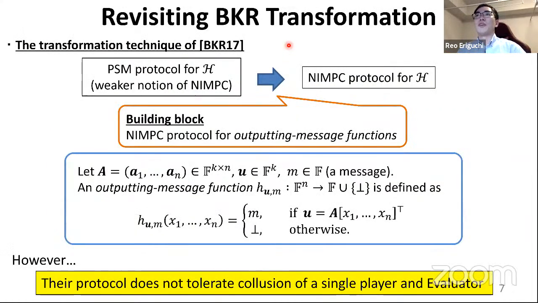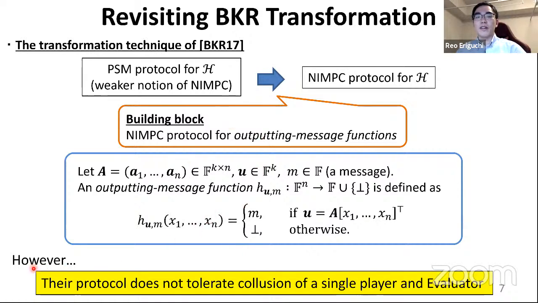So far, we have used BKR transformation in our construction, so we revisit the original transformation technique. It transforms a weaker notion of NIMPC called private simultaneous message protocol into an NIMPC protocol for the same functionality. As a building block, their transformation uses an NIMPC protocol for what they call outputting message functions. An outputting message function outputs a message M exactly when inputs satisfy a linear equation. They actually proposed an NIMPC protocol for this functionality.